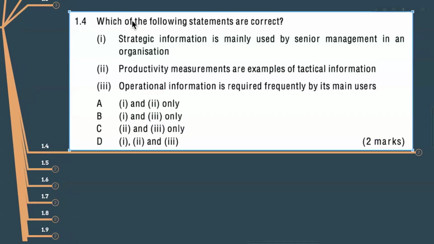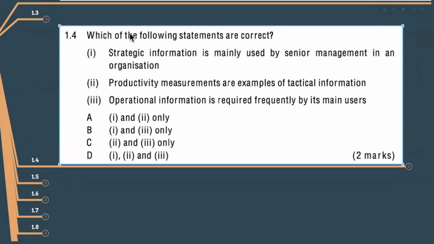See this. Which of the following statements are correct? Strategic information is mainly used by the senior management in an organization. Productivity measurements are examples of tactical information. Operational information is required frequently by its main users. Which of the following statements are correct? What is your answer, guys?